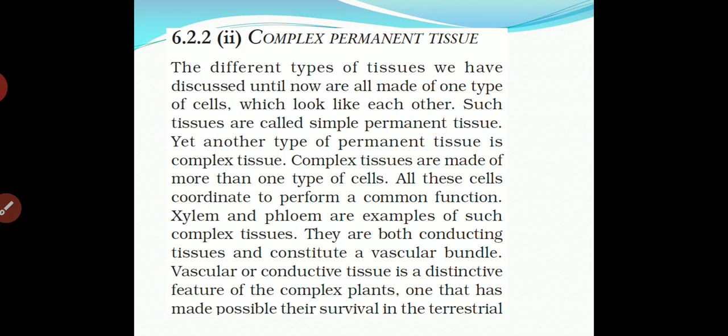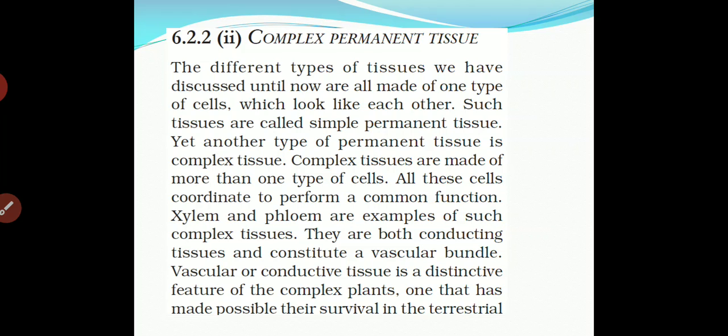Yet another type of permanent tissue is complex tissue. Complex tissues are made of more than one type of cell. Once again, I am repeating, what is complex tissue? A complex tissue is made of more than one type of cell. In a complex tissue there will be different types of cells. They get attached to each other and form a group.